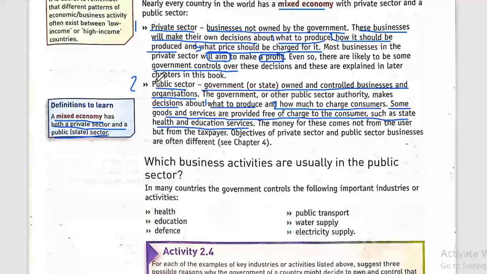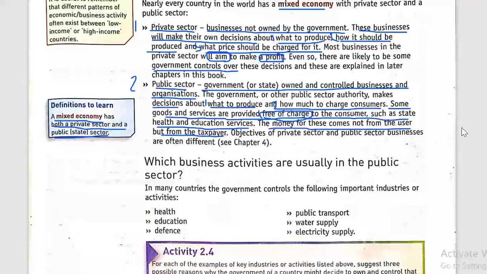The aim for the businesses in the public sector is not to actually gain profit, more like to provide services for the customers. So in some cases, these services or goods are free of charge to the customer. The money for these comes not from the user but from the taxpayer. They are getting their money to make this business go on and on from the taxes they're getting.